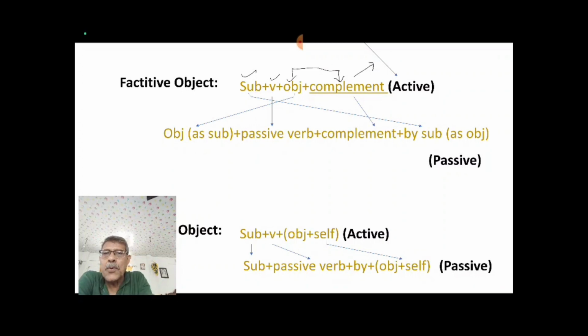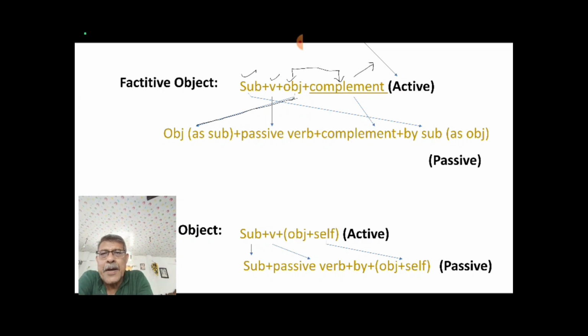Now you see, if you get a factitive object like this in your active sentence, then how can you change the sentence from active to passive, isn't it? Then you first set the object in the place of subject.